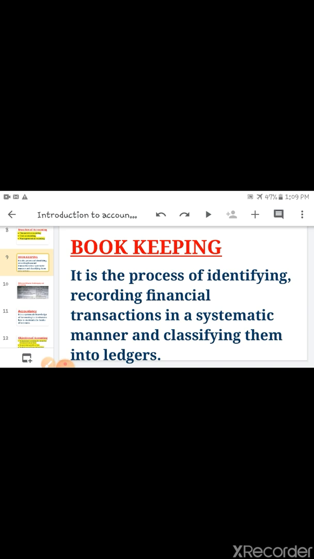It means the upper 4 steps are of bookkeeping, and after these 4 steps, the last 3 steps include accounting. So bookkeeping is up to classification. Like, it is the process of identifying the business transaction, measuring in terms of money, recording the financial transaction in the books of account, and classifying them into ledgers. Okay, this is known as bookkeeping.